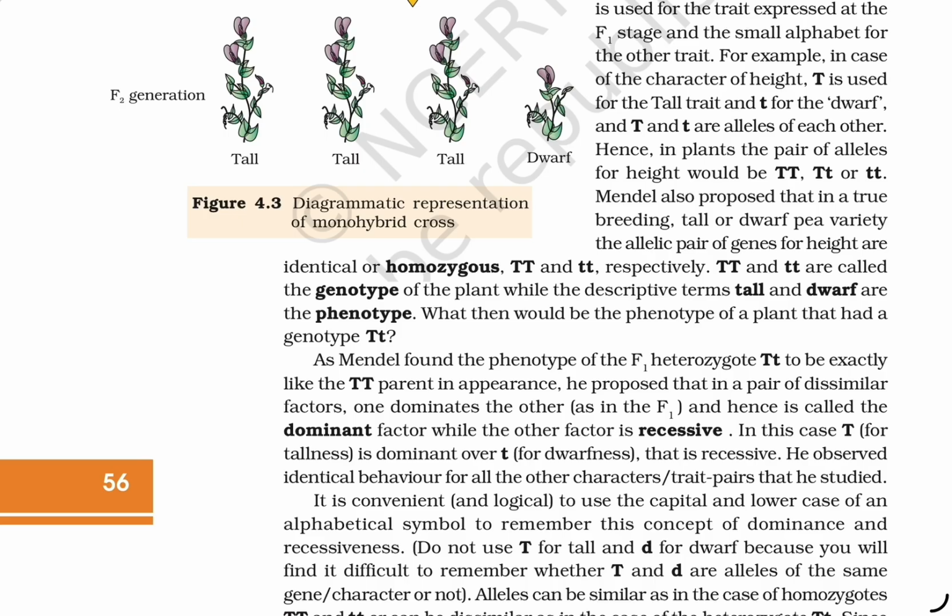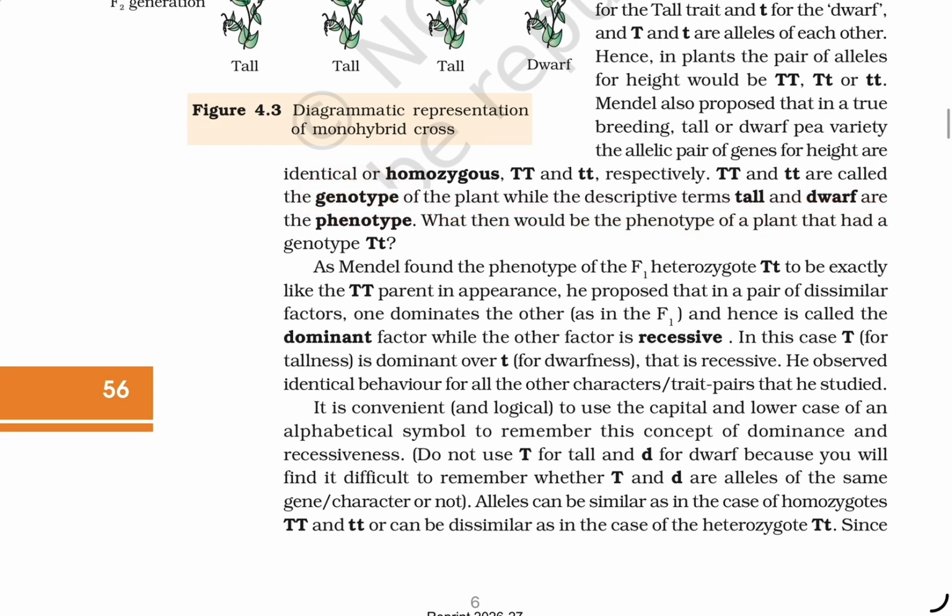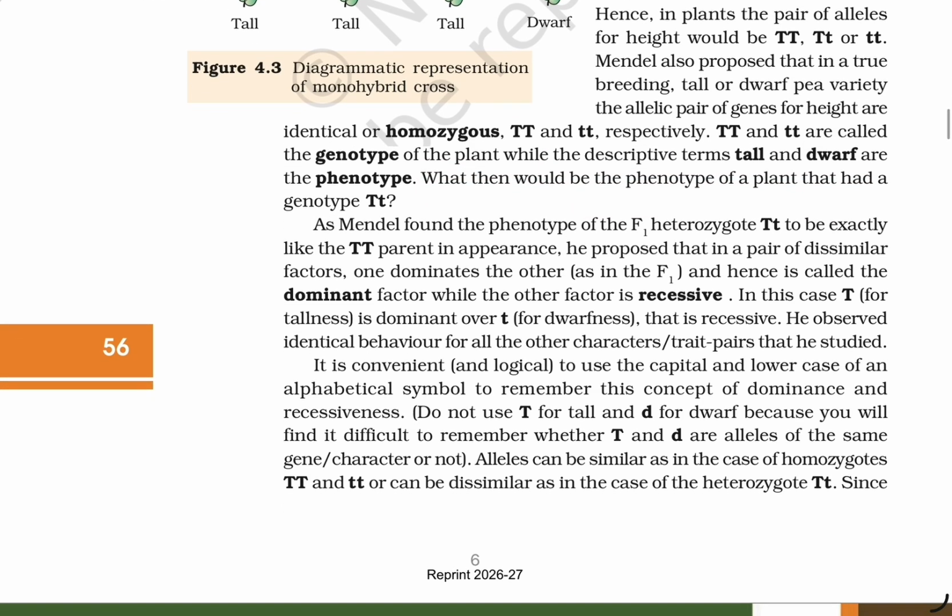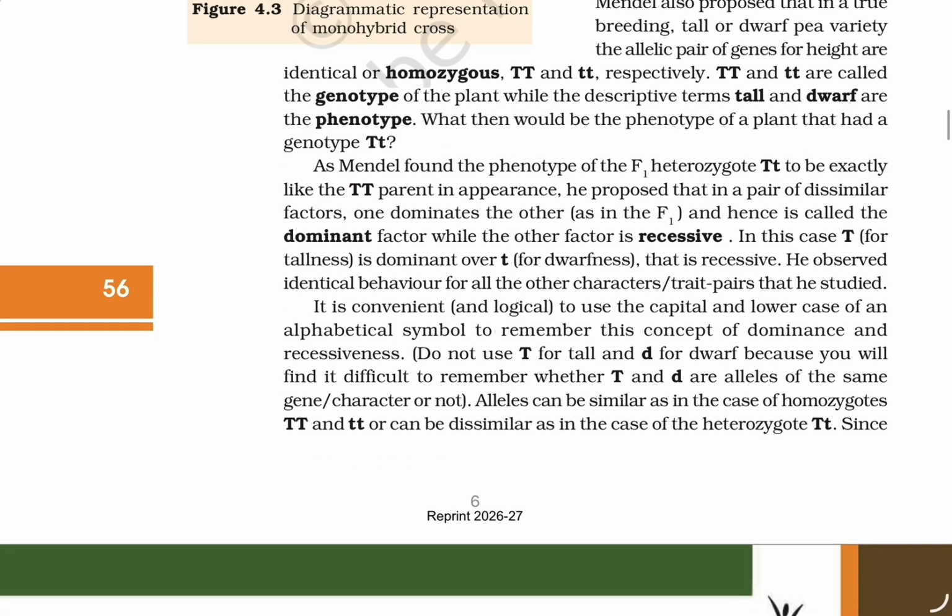The T and t combinations are also called the genotype of the plant, while the descriptive terms tall and dwarf are the phenotype. A plant of phenotype tall could have a genotype capital T capital T or capital T small t. Mendel found that the phenotype of the F1 heterozygotes, capital T small t, was exactly like the capital T parent in appearance.